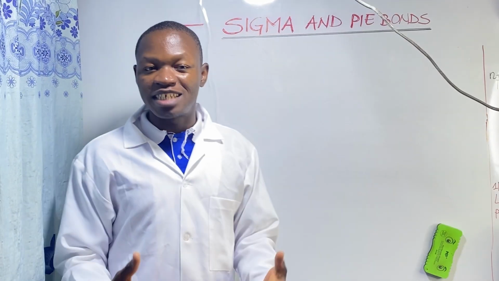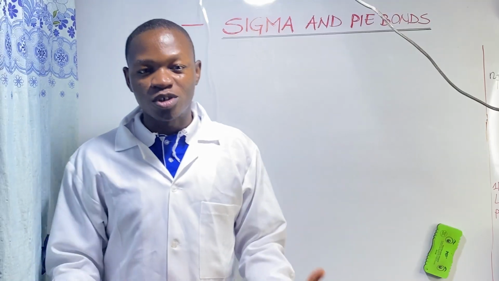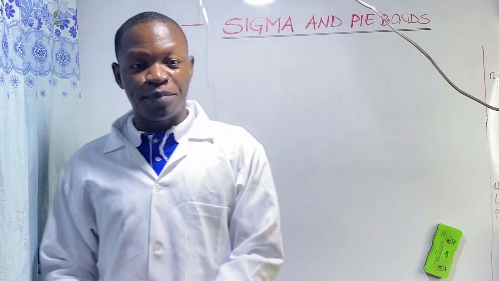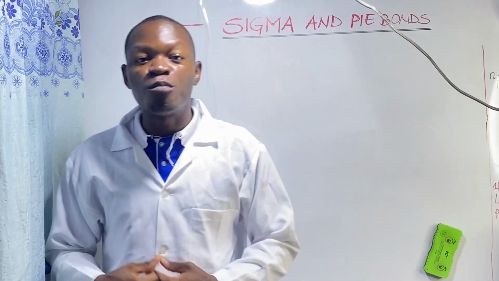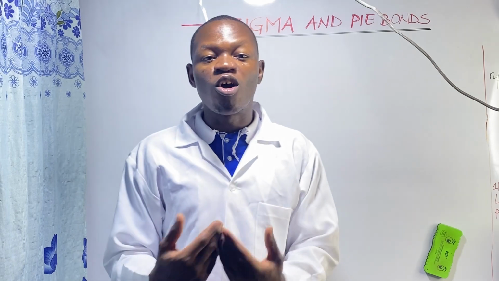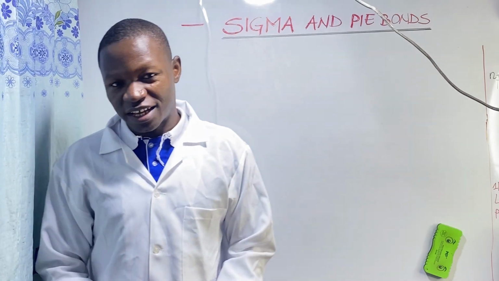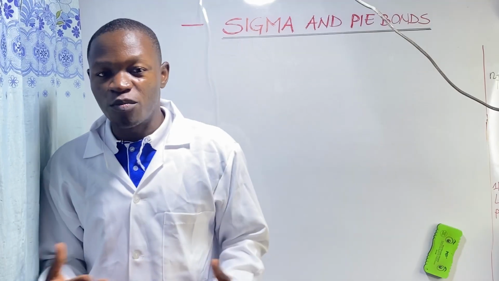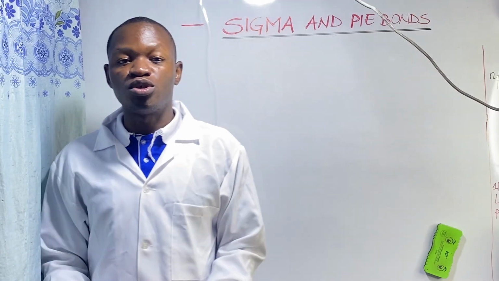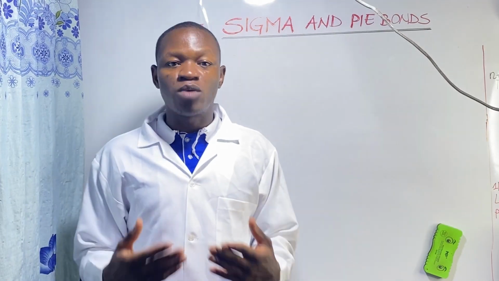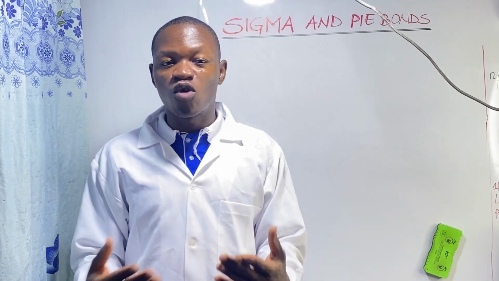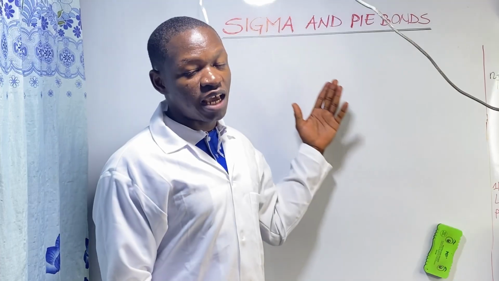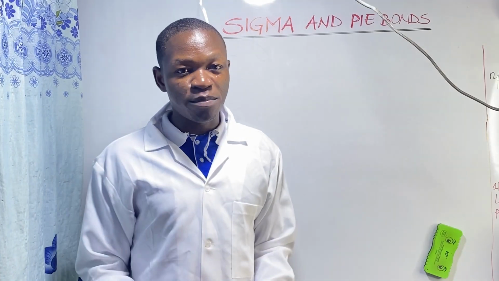Let's demystify sigma and pi bonds. Okay, so just a little recall after our previous lesson on hybridization, we said that hybridization was a mixing of pure atomic orbitals to form orbitals of the same or similar energy called hybrid orbitals. Hybridization had to do with atomic orbitals coming together, fusing to produce new orbitals called hybrid orbitals, and it is a process by which covalent bonds are formed. In hybridization, two types of covalent bonds are produced. We call them sigma bonds and pi bonds.